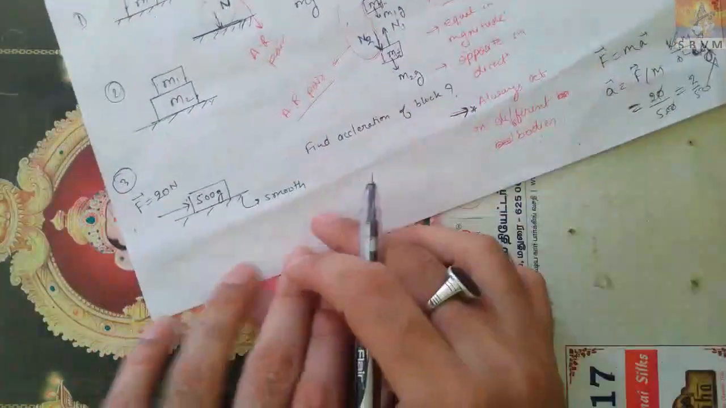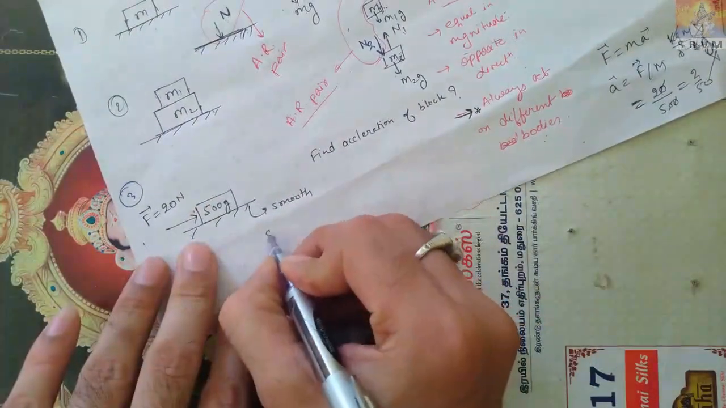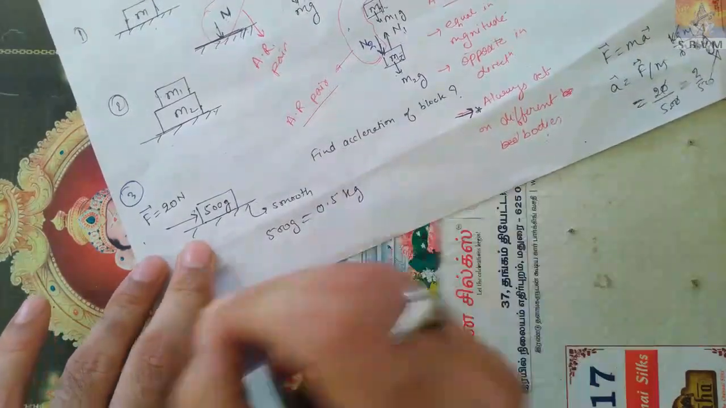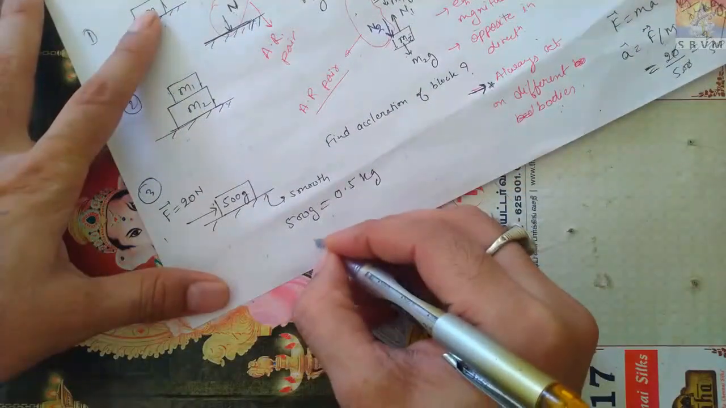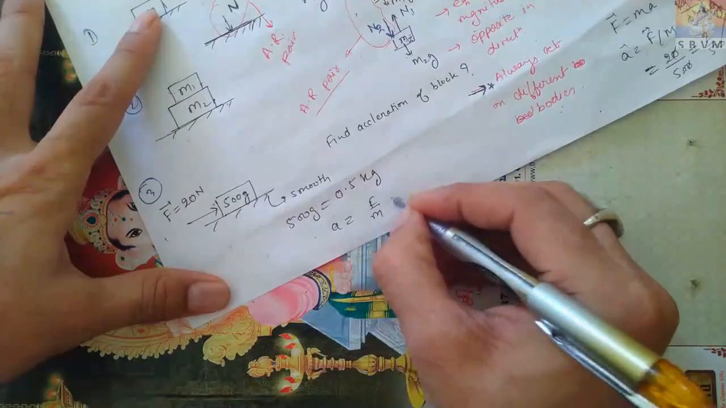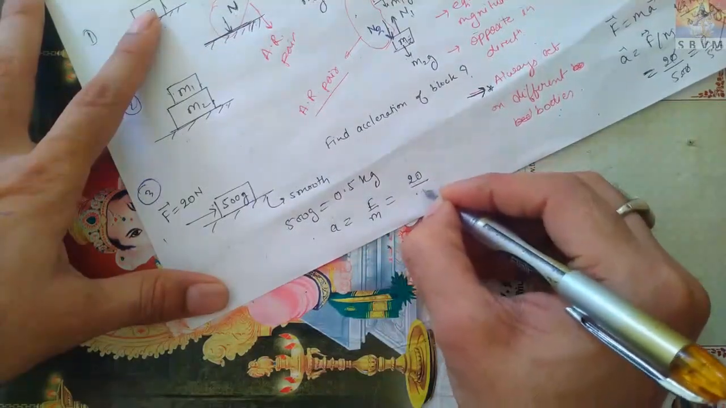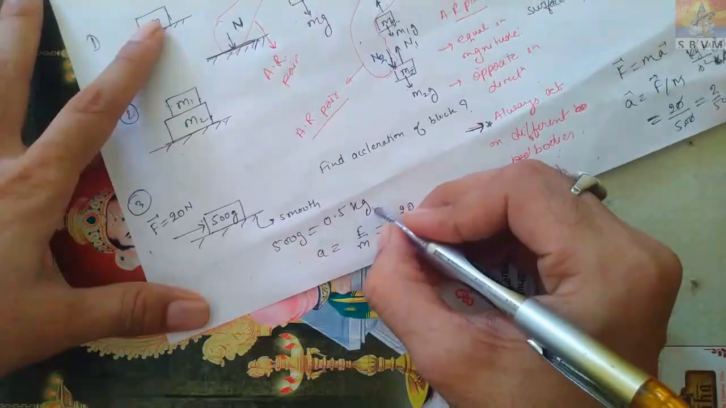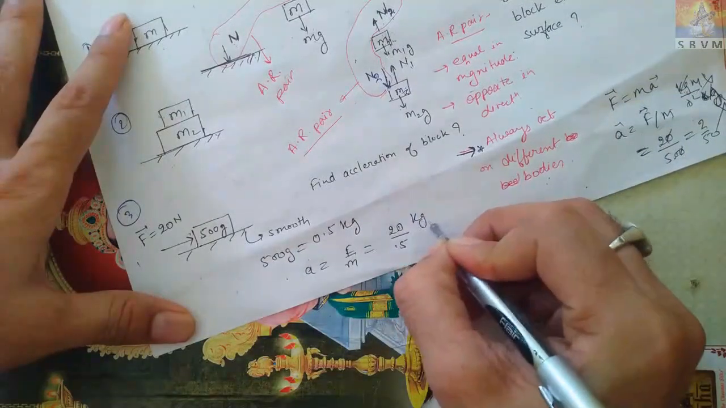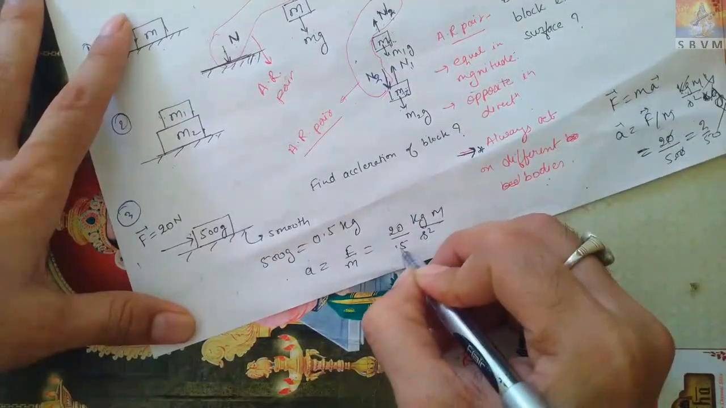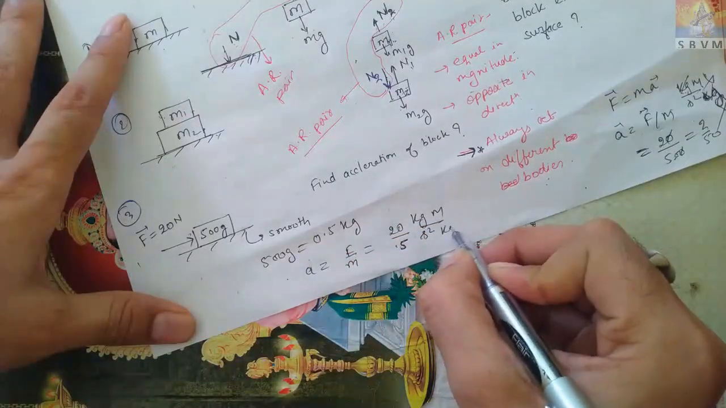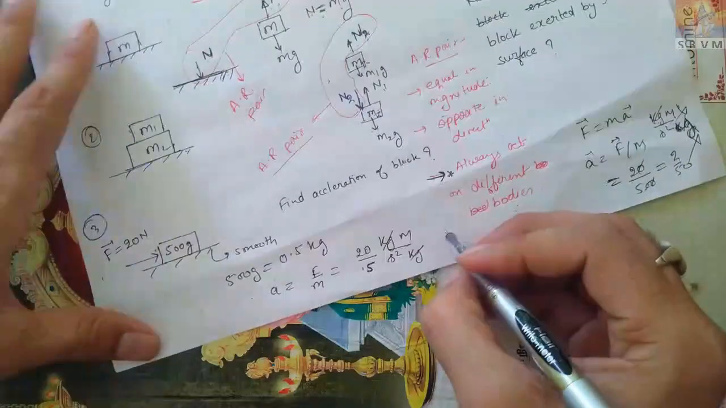So first of all, convert this gram into kg. 500 gram is equal to 0.5 kg. Now apply a is equal to F by m, that is 20/0.5. As we already know, the unit of force is kg meter per second square, that is Newton. So kg meter per second square over 0.5 kg, so kg cancelled.